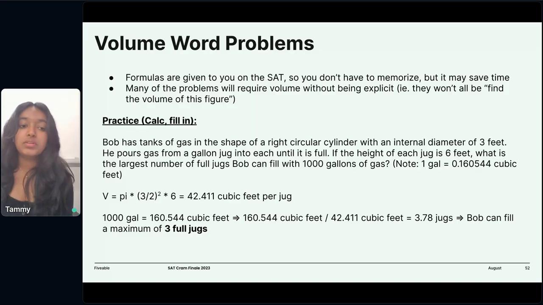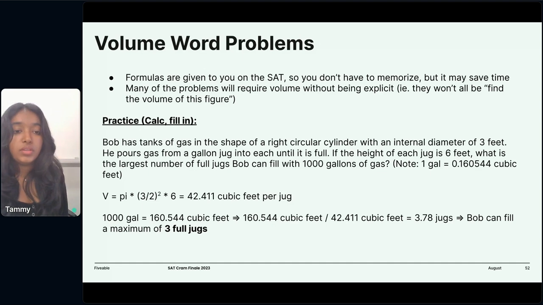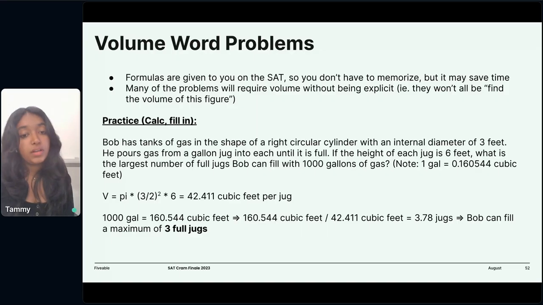So the way to solve this is we need to know our volume equation of the right circular cylinder, which I believe is given to you on the reference sheet. So the volume is pi r squared h, where h is height and r is radius. We're already told the values, so we just plug in all of those values into the equation. Diameter is 2 times radius, so to find radius, we take that diameter and divide it by 2 to get 42.411 cubic feet per jug.